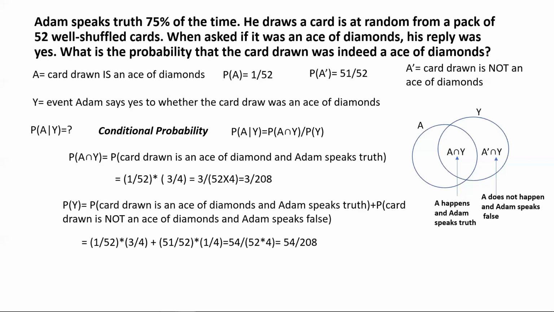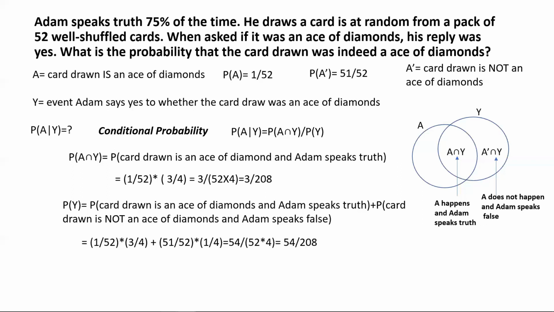Now, the probability that Adam speaks false also has to be taken into account here. So the card drawn is not an ace, so that probability is 51 by 52, and Adam speaking false. And we know that he speaks false 25% of the time, so the probability is 1 by 4. So that's where we get 51 by 52 multiplied by 1 by 4. And then if you just do the math here, it comes to 54 by 208.